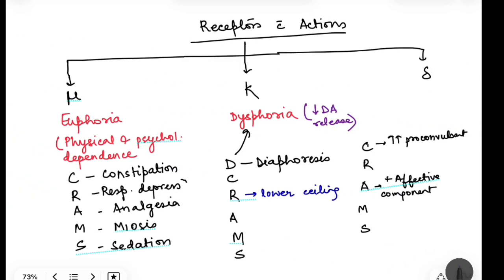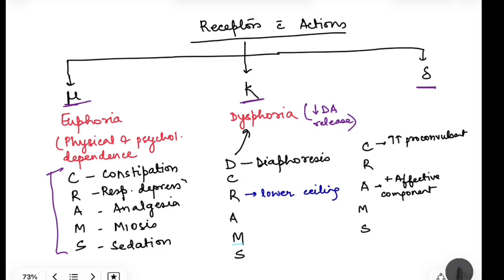Coming to receptors with actions, because when we talk about pharmacology, we will see that there are certain drugs which act on certain receptors more than the other receptors, or drugs which act in a combination of the receptors. Okay, so we should know something about these receptors. So I told you before that we have mu receptors, kappa receptors and delta receptors. Now, just remember this mnemonic CRAMPS.